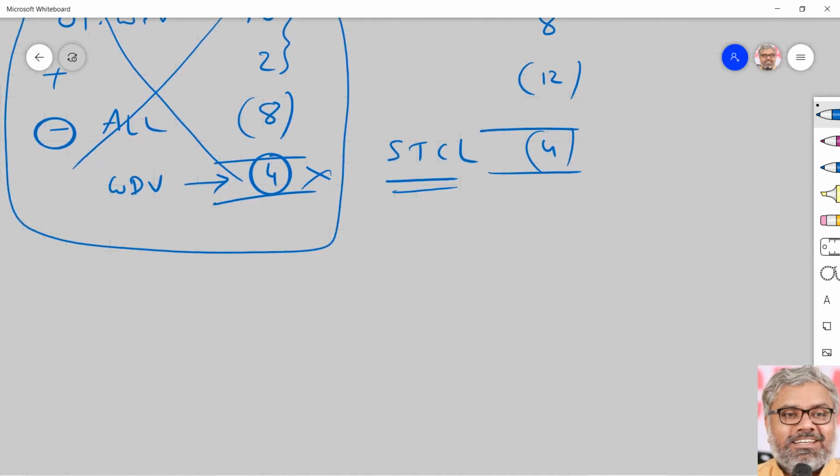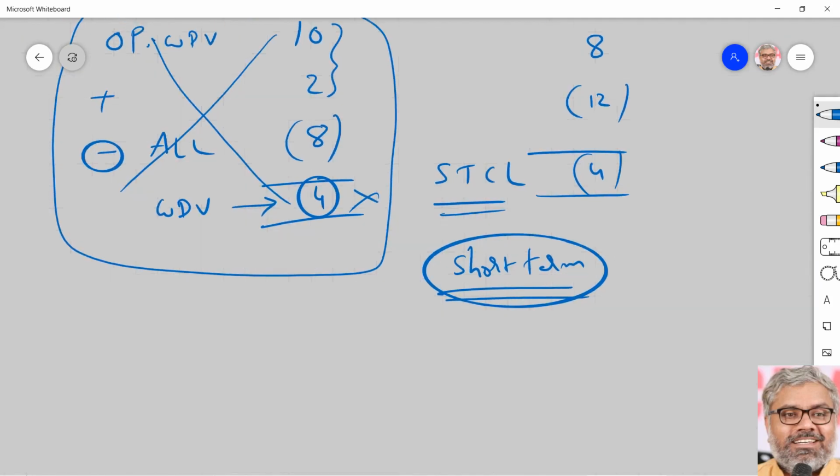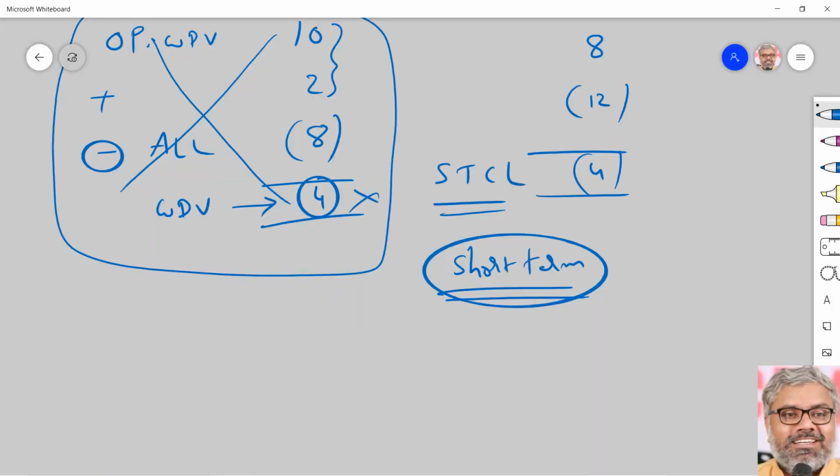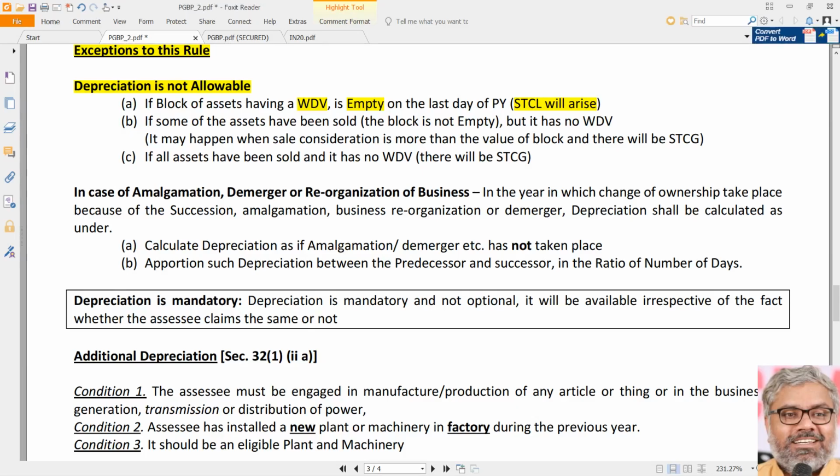And one more point to be noted. In case of depreciable assets, the gain or loss, whatever it may be, in relation to capital gain or loss, will always be short-term. Always. Short-term only. So when we say gain, we say short-term capital gain. When we say loss, we say short-term capital loss. That is the first scenario where the short-term capital loss will arise: where a block of assets has a WDV, some positive amount, but actually that block is empty, meaning there is no asset at all. All assets are sold already. Then definitely short-term capital loss will arise.